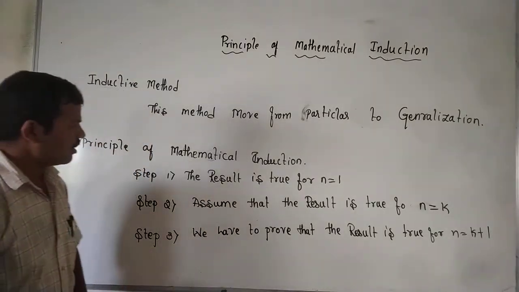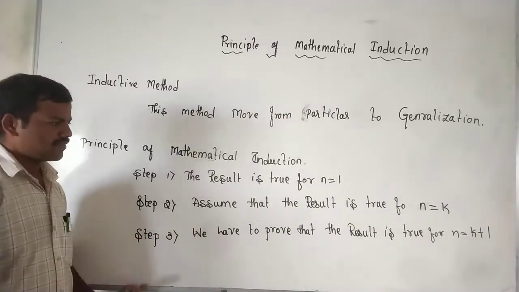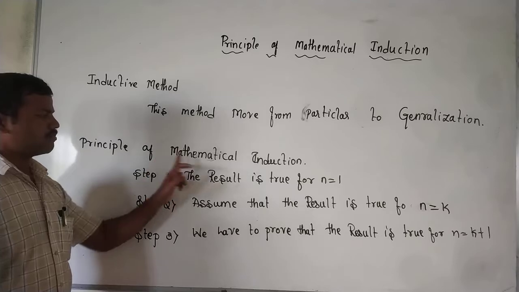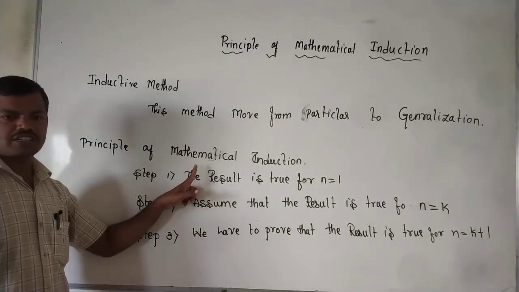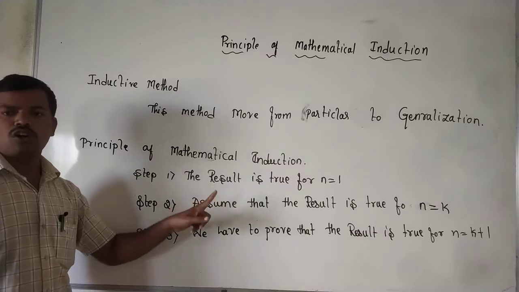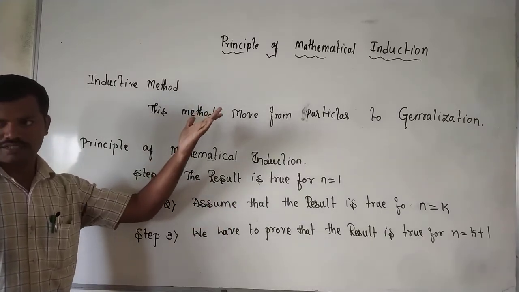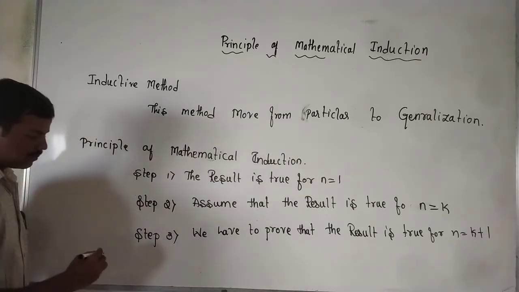So these are the principles which we have to follow. After this we have to write that the given result satisfies the principle of mathematical induction. So by the principle of mathematical induction, it holds good for all natural numbers or integers, whatever they have asked us. So lastly, what we have to write is the conclusion.